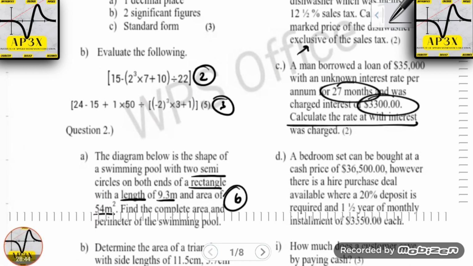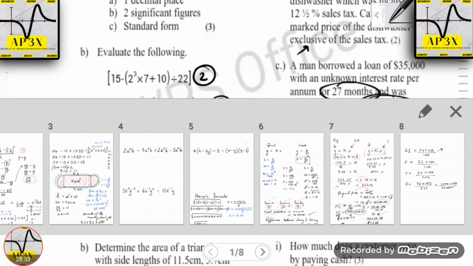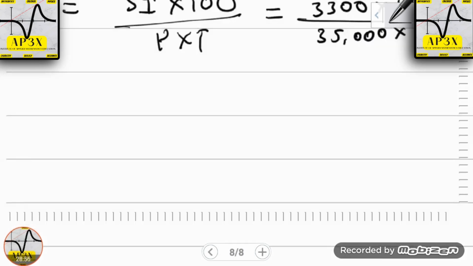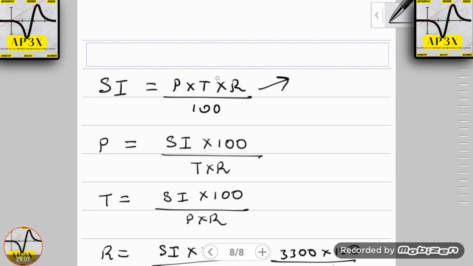So therefore then, what are we looking at? We have to revisit the topic of simple interest, and we would have learned that simple interest is in fact equal to the principal multiplied by the time multiplied by the rate divided by 100. Now, as a reminder, the principal P is the amount of money that was borrowed in this example, or it could be the amount of money that was invested, which could be in another example.